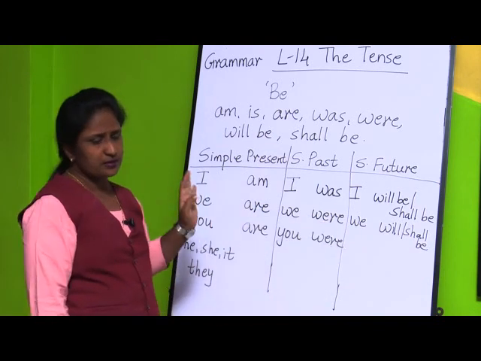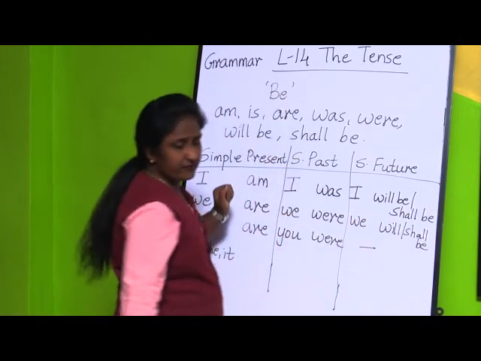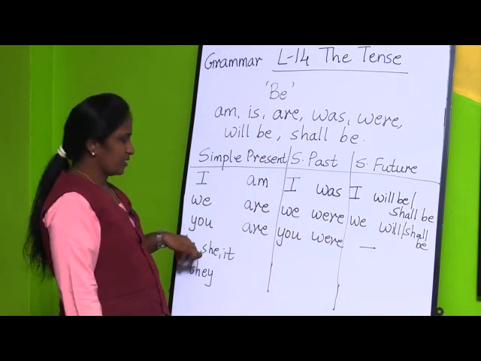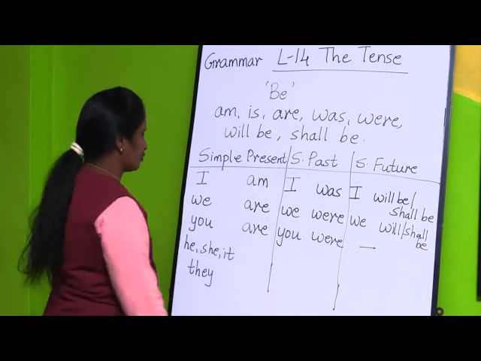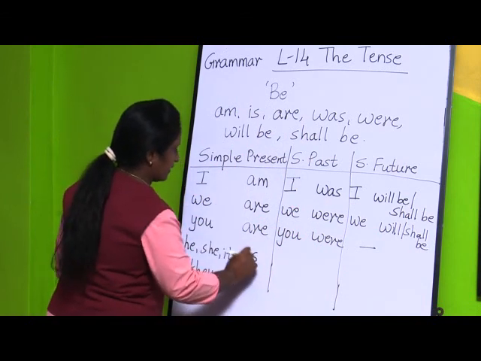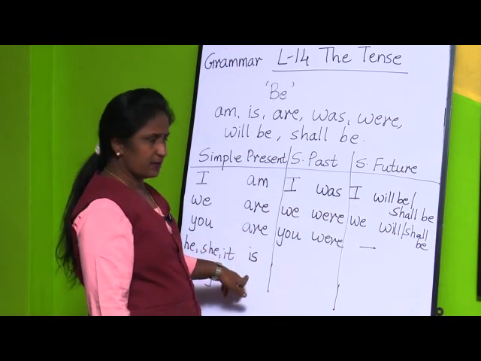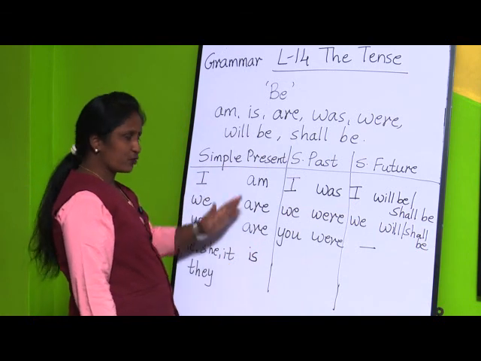Okay, so this was about you. Next we will be saying all these pronouns: he, she, it. Now for these pronouns we are going to use is. He is a boy, she is a girl, it is an animal. But this is about present tense. Okay, we all are talking about present tense.